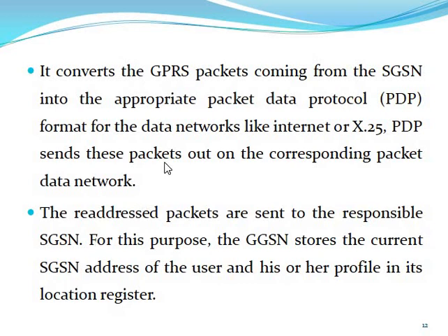It converts the GPRS packet into the particular packet data protocol format. So if your protocol format is X.25, then the packet is converted into X.25, and then the packet is sent.